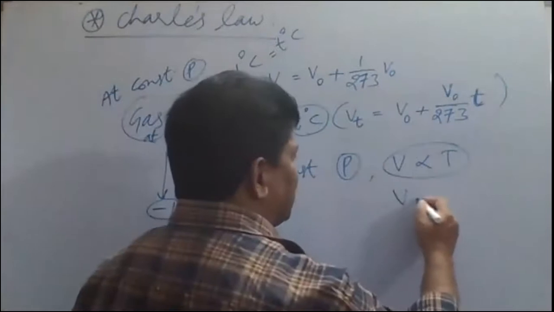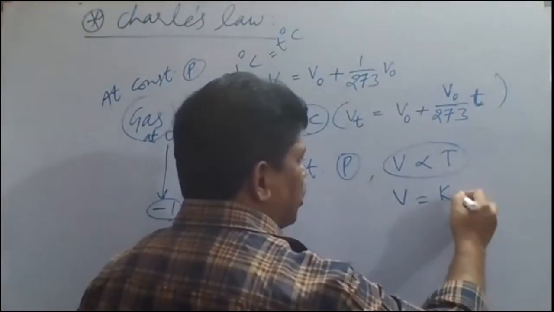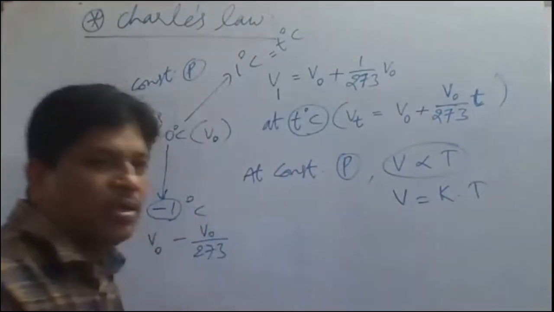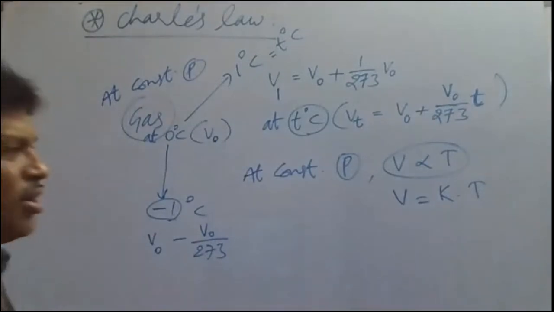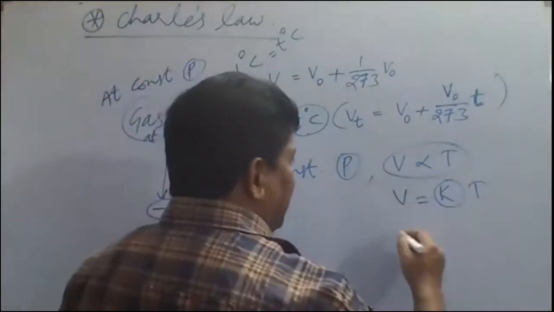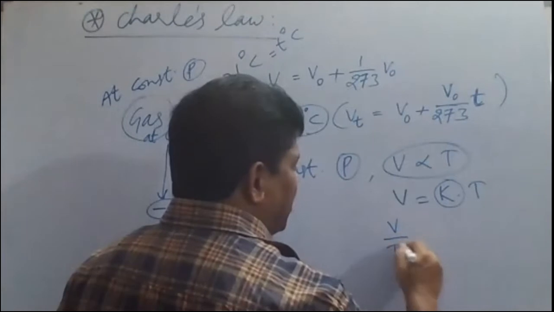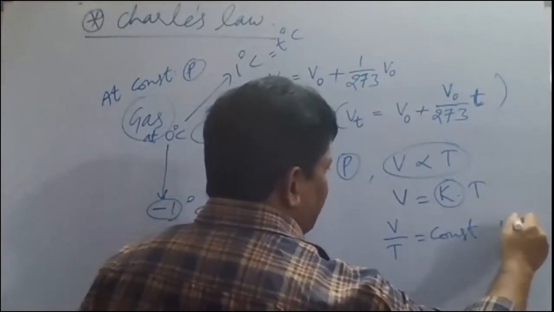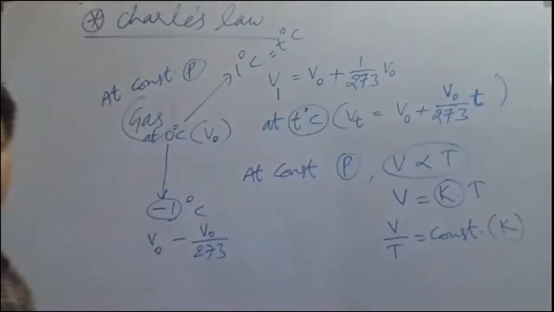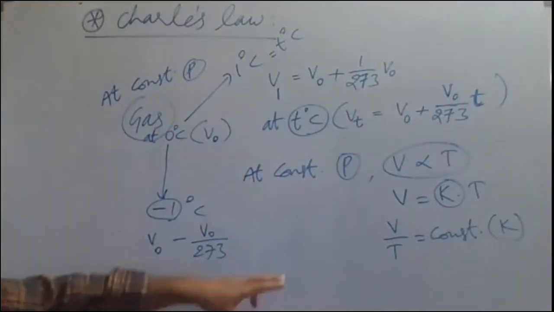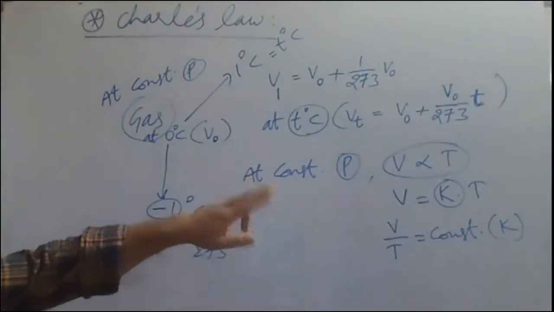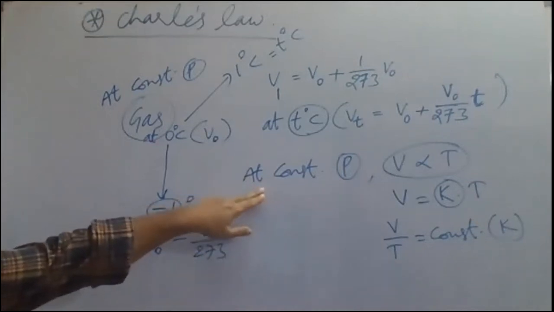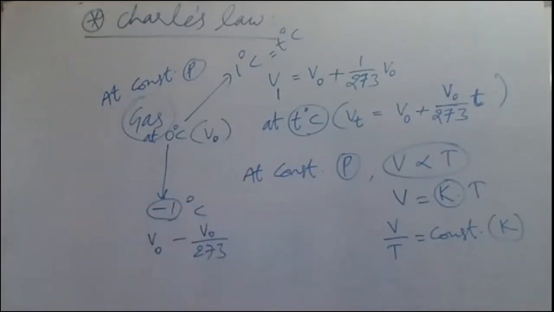Some proportionality constant K into T. Then V by T is equal to what here? Constant K. V by T is equal to constant K. So in this way, we have to understand the relation between volume and temperature of the gas at constant pressure. This is what now here Charles' law.